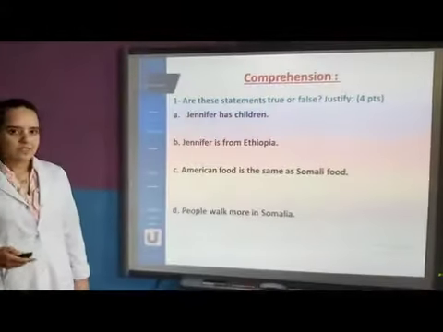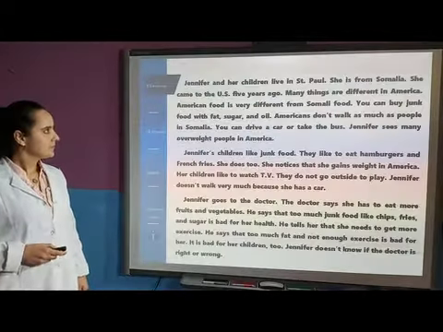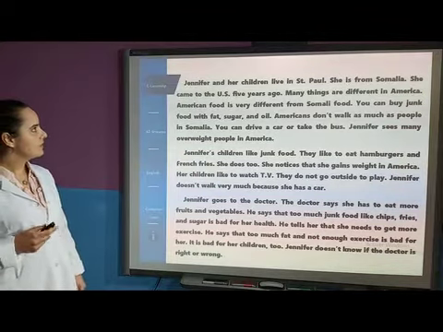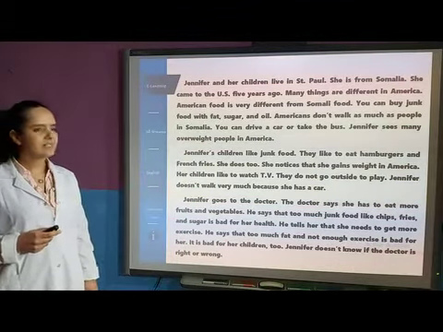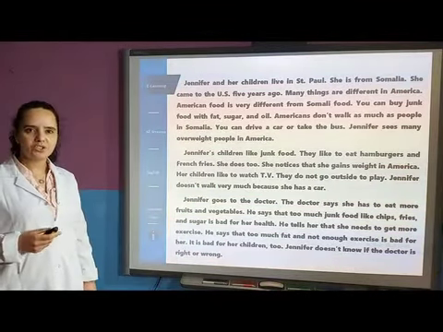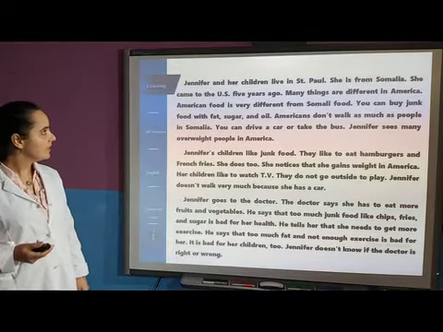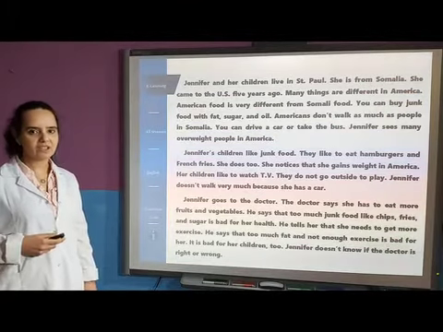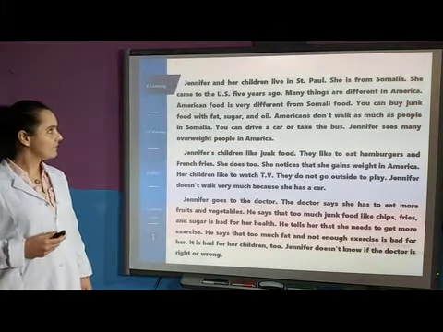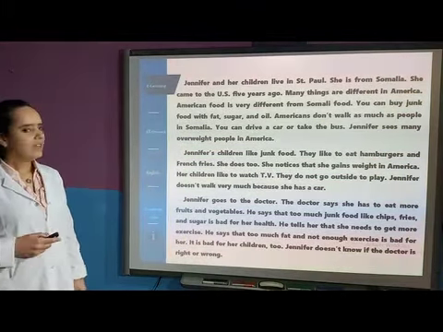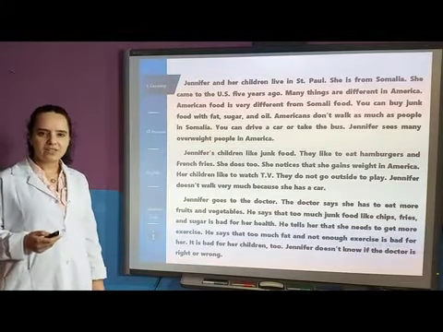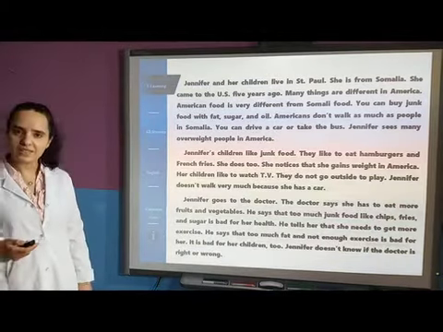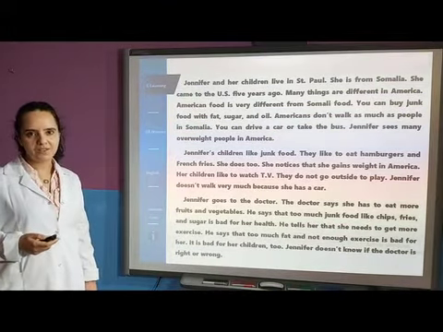Okay, let's go back to the text and look for the answers. So in the first sentence in the text, you have Jennifer and her children live in St. Paul. Her children. So her is a possessive adjective that refers to Jennifer, which means that we're talking about the children of Jennifer. In other words, Jennifer has children. Concerning B, Jennifer is from Ethiopia. It's clear in the second sentence that she is from Somalia. She's not from Ethiopia. Okay?